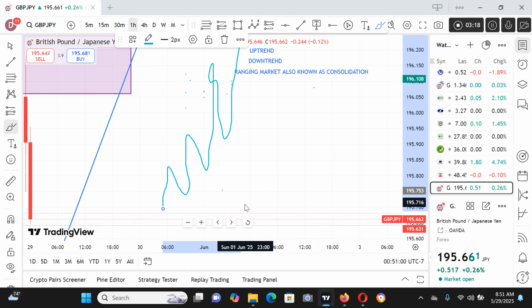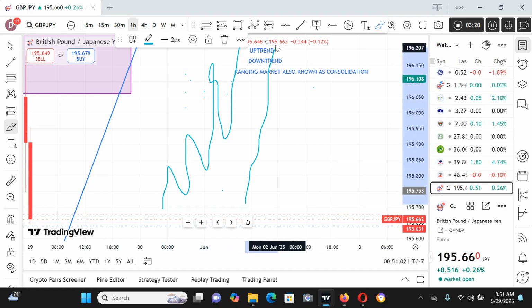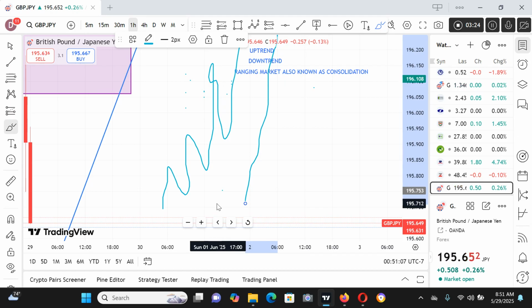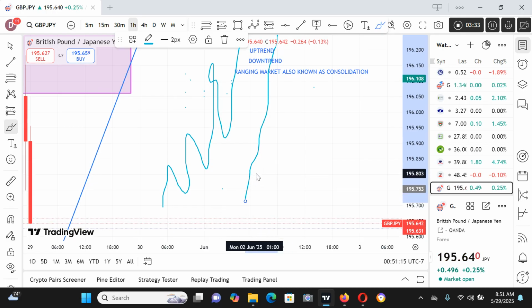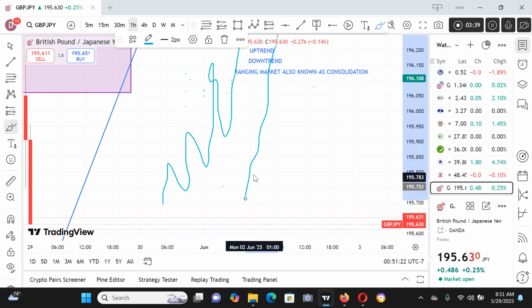The market does not go straight up like this. No, it goes up, gathers momentum, goes up again, gathers momentum, goes up again. That's what the market does. So the principle guiding an uptrend states that the market must always create higher highs and higher lows.